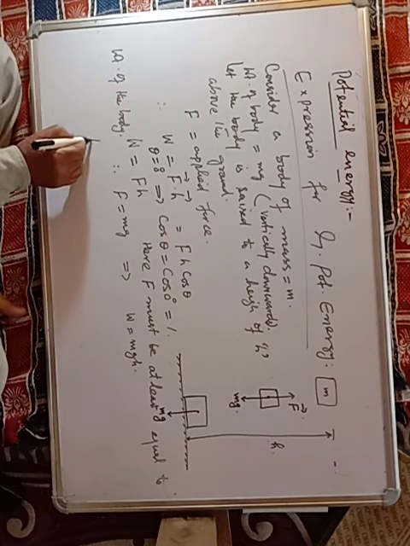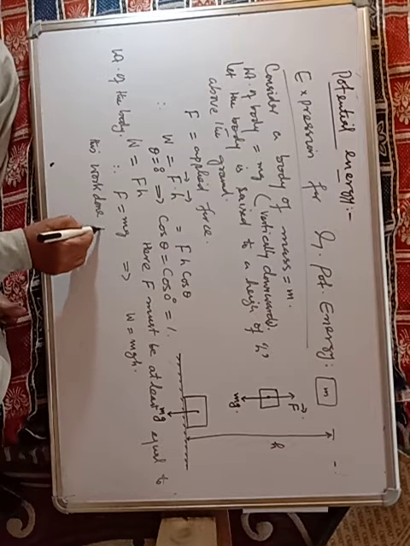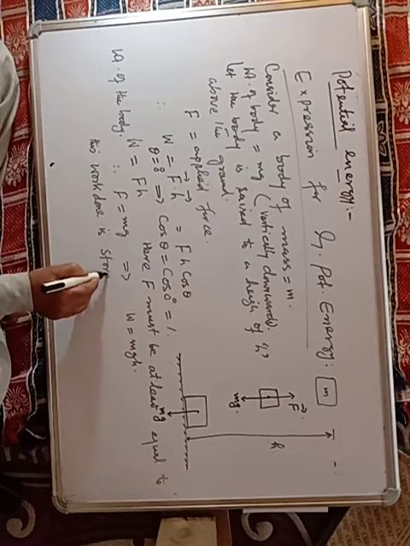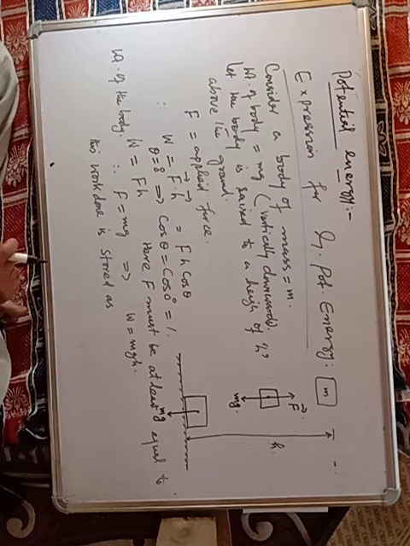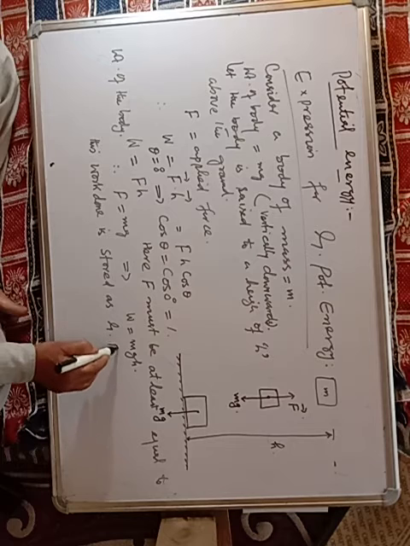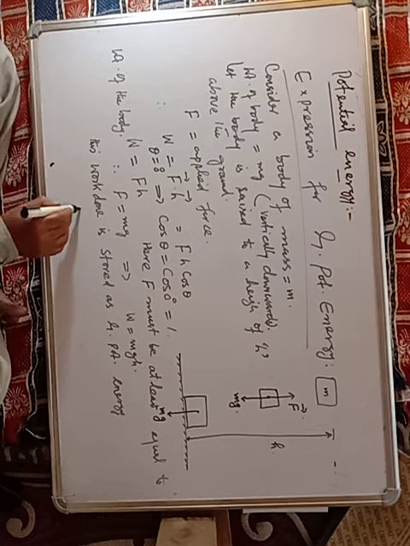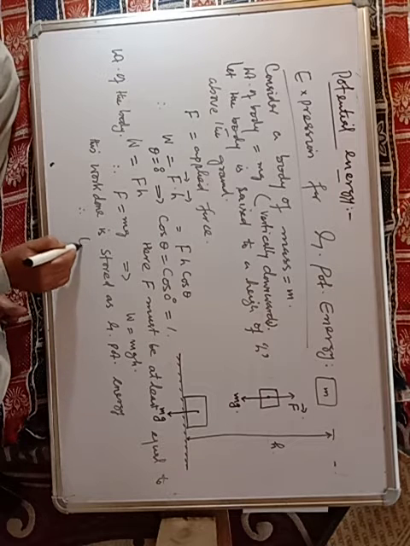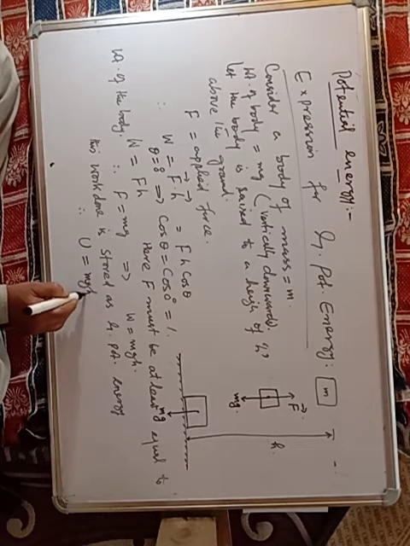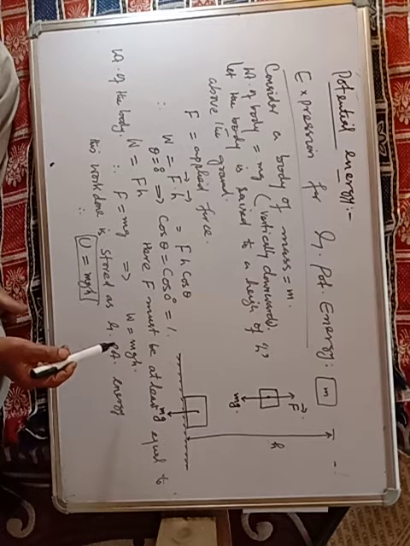Right? This work done is stored as gravitational potential energy. Therefore, we can write U is equal to mgh. Now see, this is the work done by the applied force.